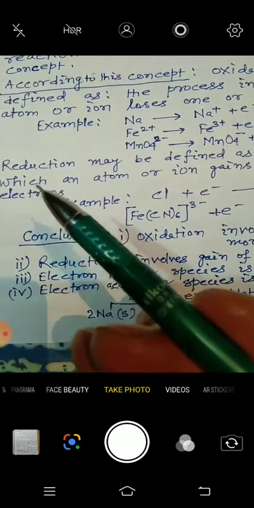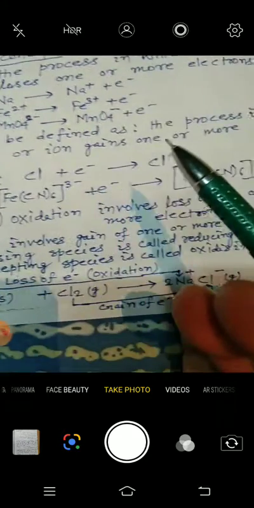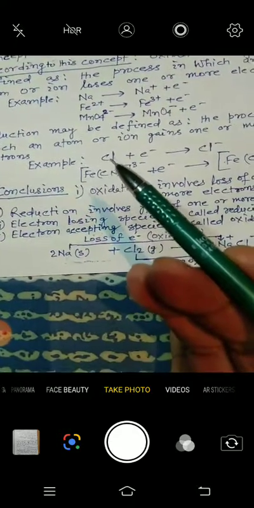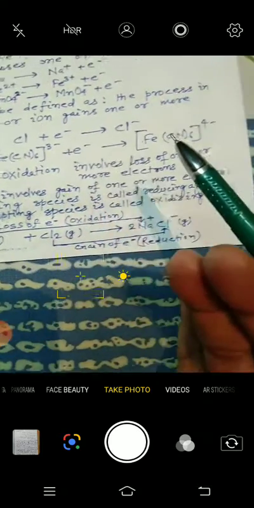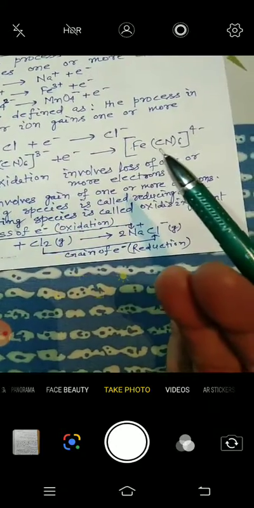Similarly, just the reverse is the electronic concept of reduction. Reduction may be defined as the process in which an atom or ion gains one or more electrons. See here, a Cl atom gains one electron and changes into a Cl minus ion. And this is ferricyanide, this is ferrocyanide. When the ferricyanide complex ion takes one electron, it comes in the form of the ferrocyanide ion.